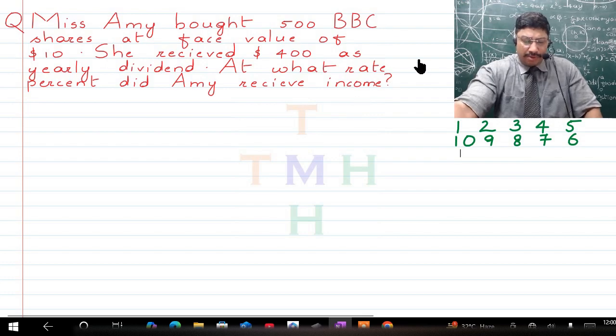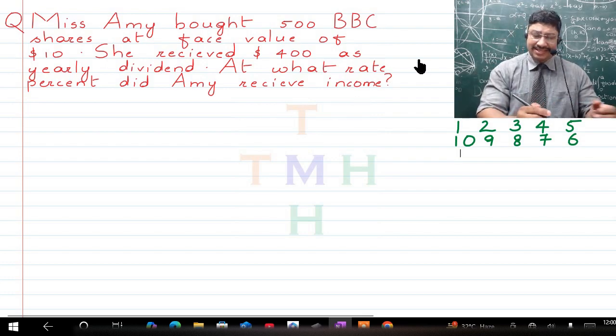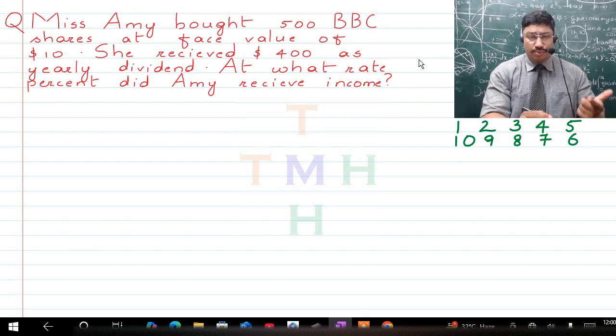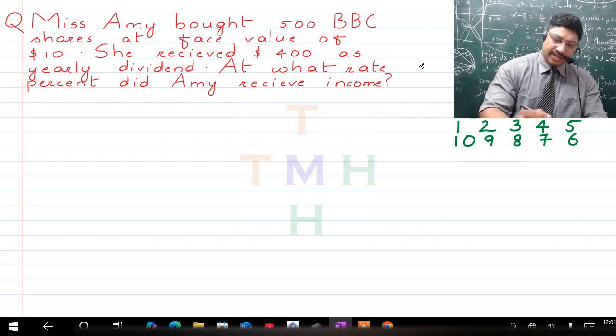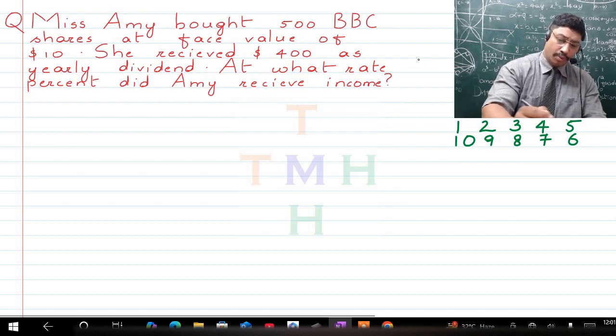Okay, when we talk about this, children, don't you see that we want to find out the income, so the formula which is going to be used will be that of the income or the dividend, right? So before doing anything else, we are quickly going to write down what the formula was.